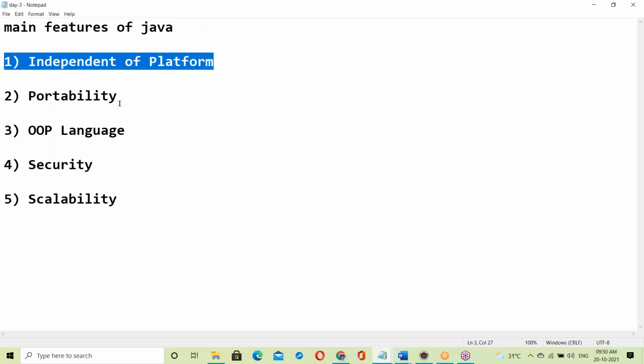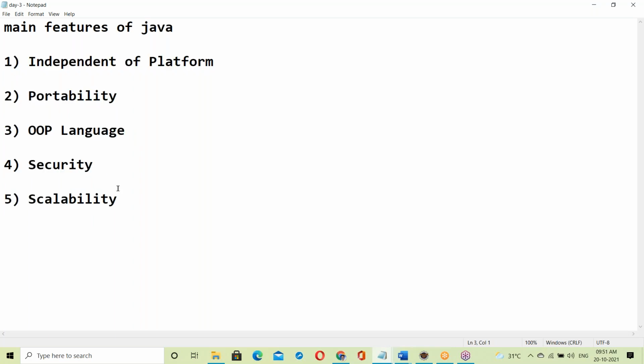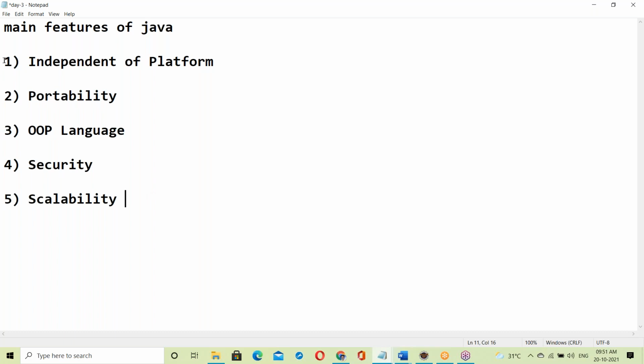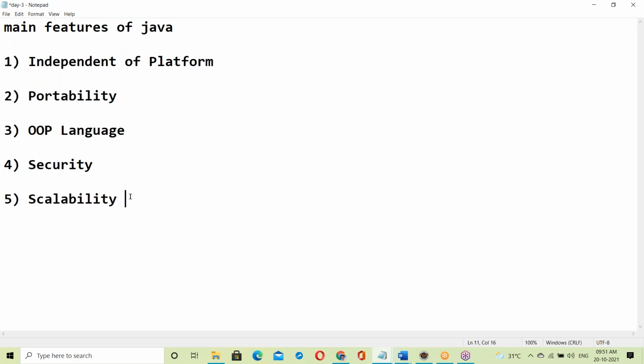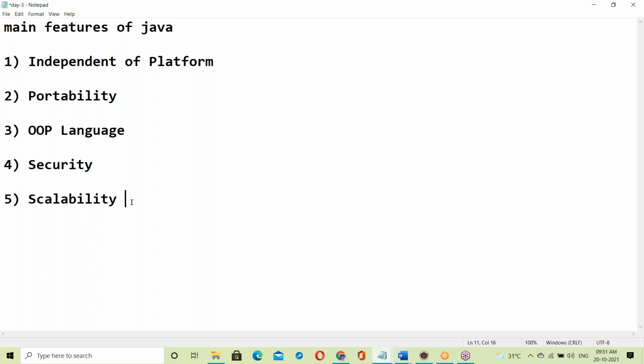Platform independence, portability, object-oriented language, security and scalability. To understand all these features, we must have some knowledge. I can explain directly, but it is a little difficult to understand. Simply explaining Java feature definitions and then going to Java programming, every trainer will do the same. But that is not my way. My way is different.